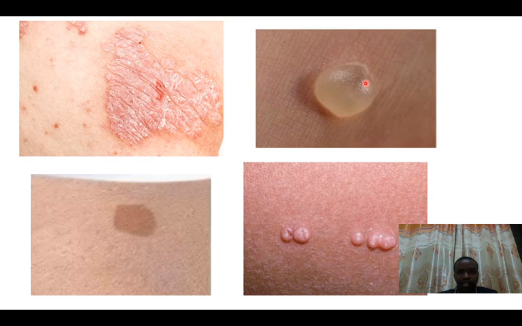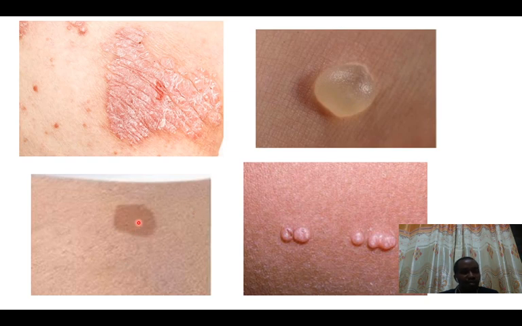Next, on the right, this is very obvious. It is raised and fluid filled, but how many centimeters? Probably greater than 1 centimeter. If it's greater than 1 centimeter, we call this a bulla. If it were less than 1 centimeter, then it's a vesicle. Down on the left, we have this hyperpigmented area. Hyper means this area is pigmented too much as compared to the surrounding skin.